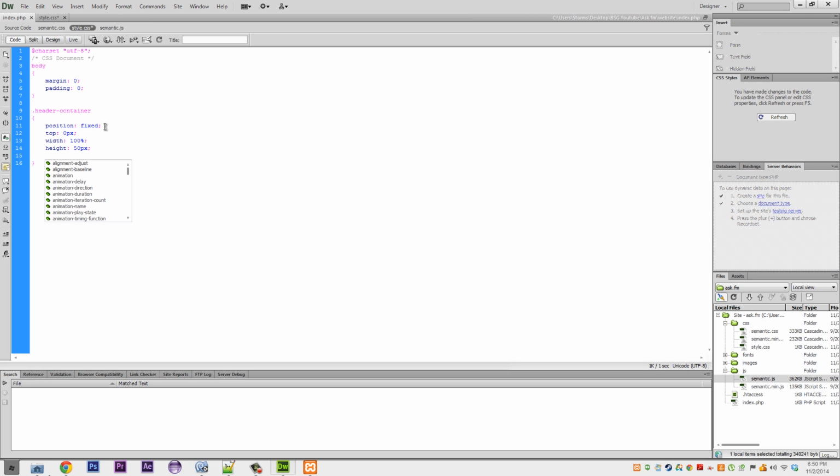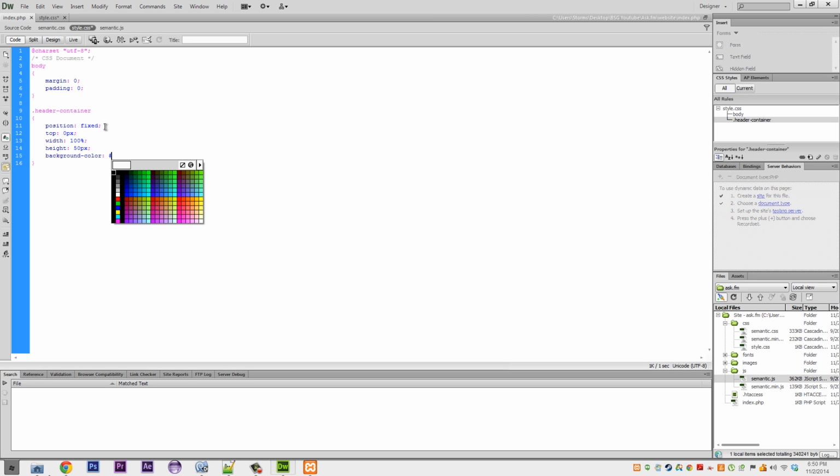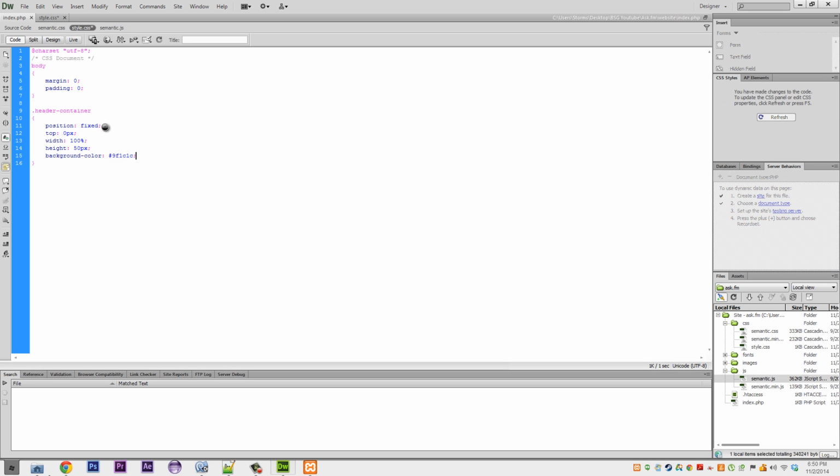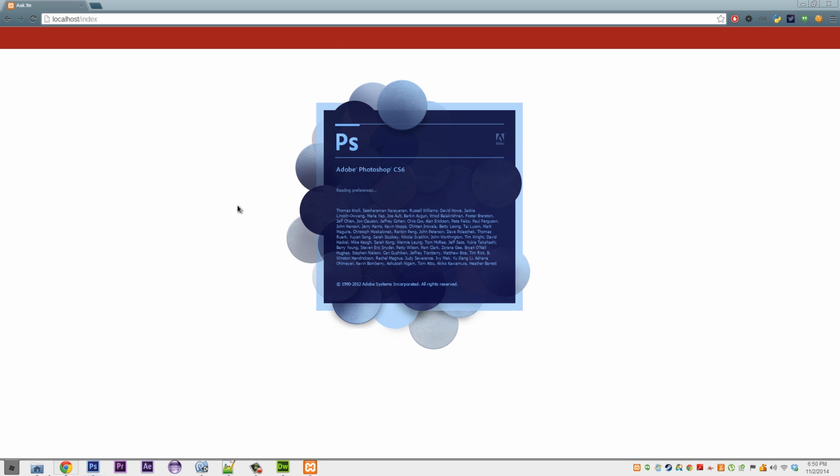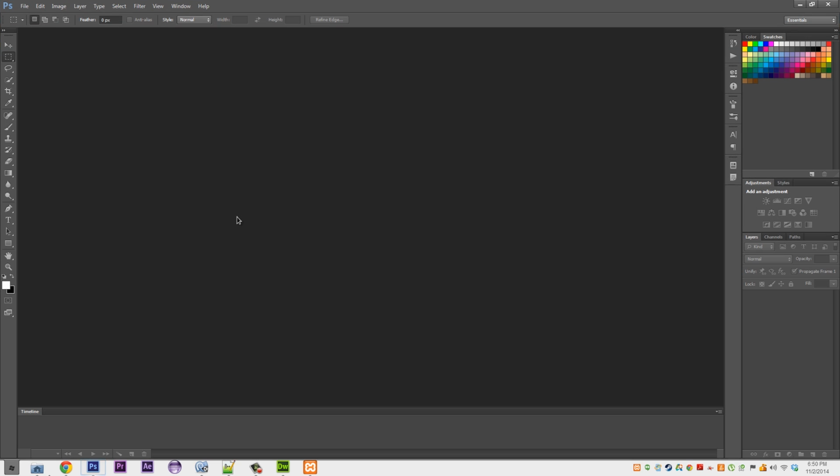And then just for a quick thing, we'll get into our color scheme soon. We'll just do background color, hashtag 9f1c1c, and that should give us a nice red. So we'll refresh, and there you go. I actually quite like that color. So I'm going to open up Photoshop. This is just for us defining what colors we're going to want.